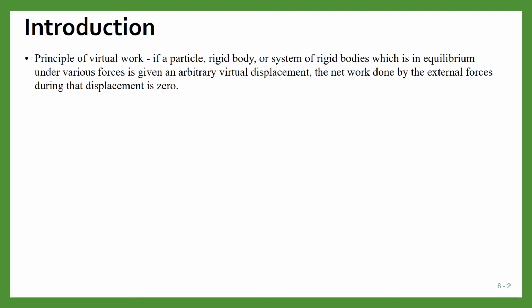Okay, so a particle or a rigid body or a system of rigid bodies, when they are in equilibrium, suppose we are giving some virtual displacement. Because there is no actual displacement, that means the net work done by the external force during that displacement is zero.